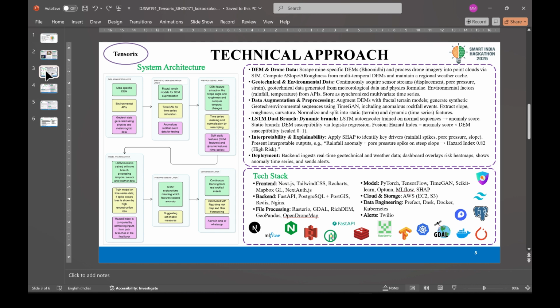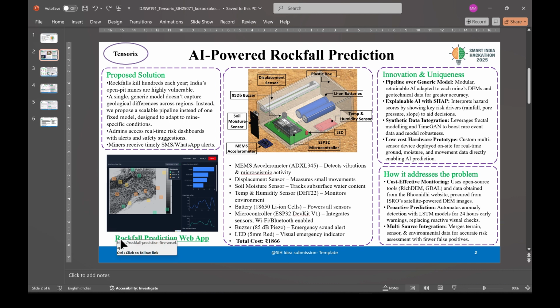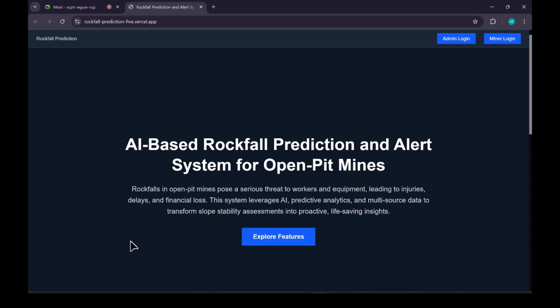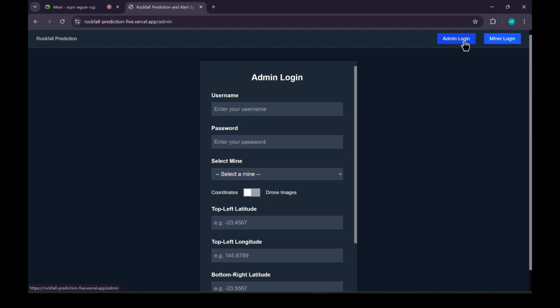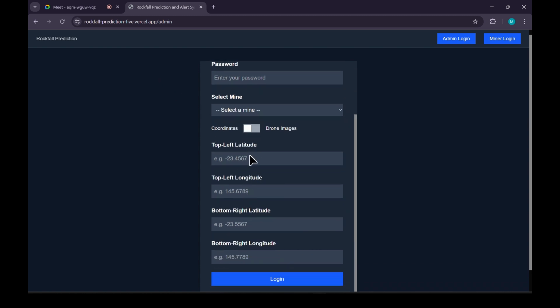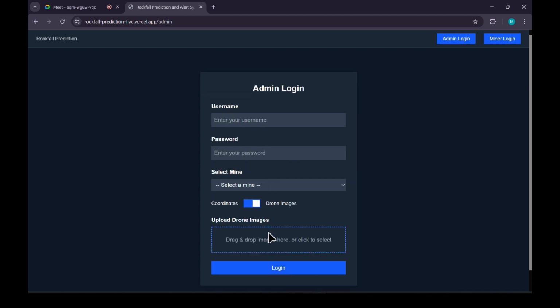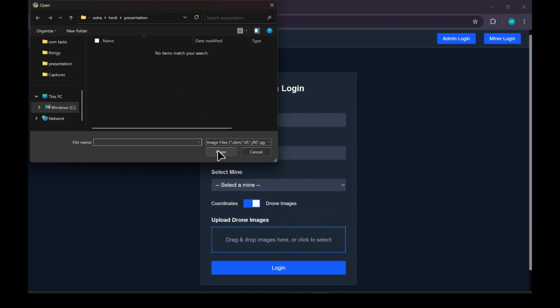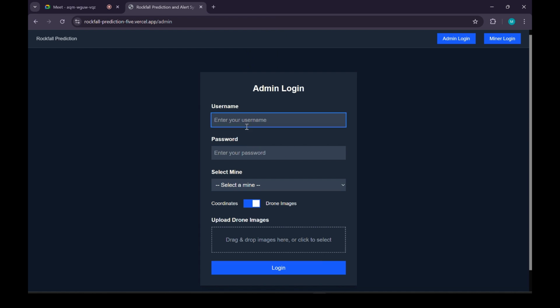Moving on to the deployed side. This is the deployed side we are talking about. This actually has the admin login showing how the admin will see the dashboard. If you see closely, we have the username and password. Also, after selecting the mine, the admin would have to enter the latitude and the longitude of the mine. Also, he has an option to enter the drone data. He can drag and drop drone images into this website. So let me log in to the website.